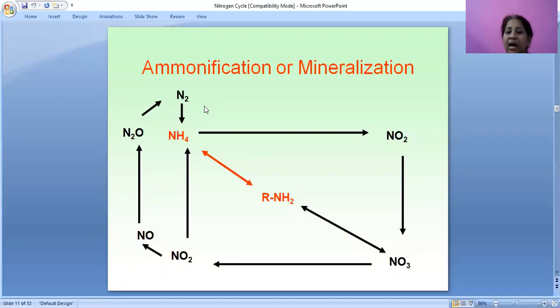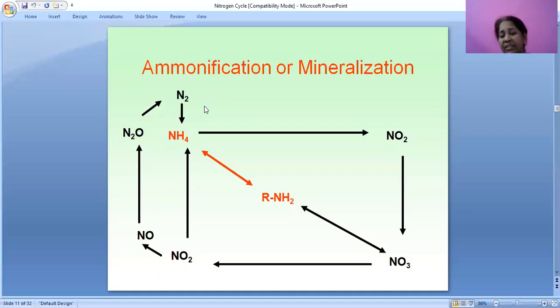After that, the ammonium cation forms dinitric oxide, then trinitric oxide, then dinitric oxide again, nitric oxide, next nitrous oxide, and it gets into the atmosphere.